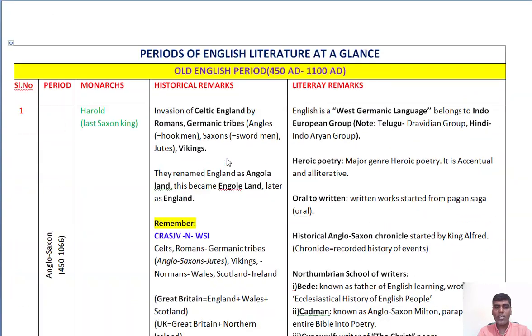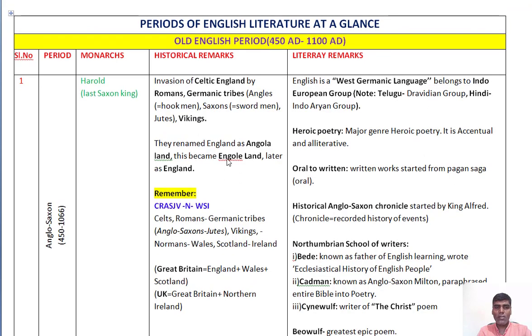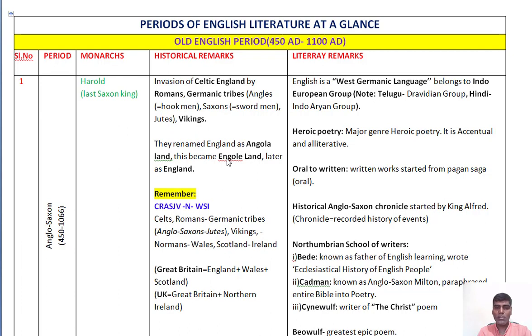So coming to the first age of English literature, we usually call it the Old English period or Anglo-Saxon Age. You can observe the table here. I tabulated the entire history in the table format, that is the age and the rulers of that age, and the historical remarks or changes of that particular age, and then I have tried to cover the literary remarks of that particular age. Here the Anglo-Saxon Age is also called the Old English period.